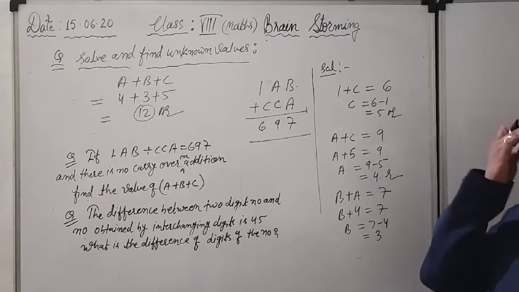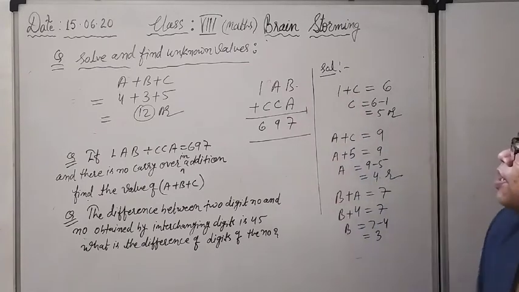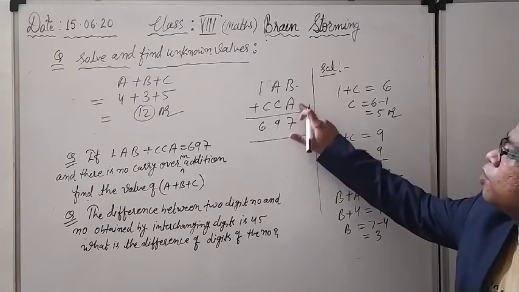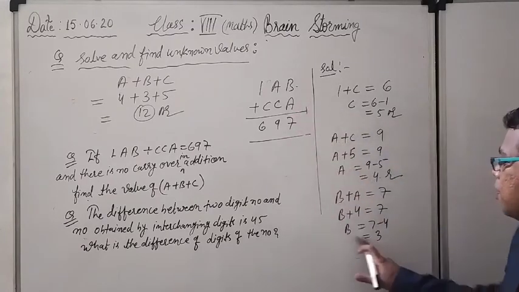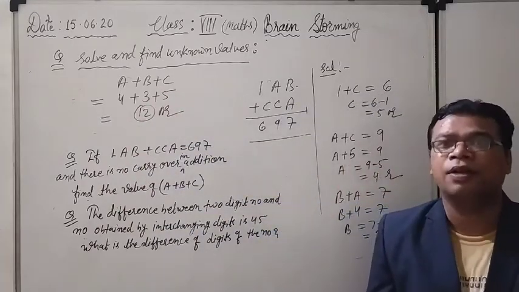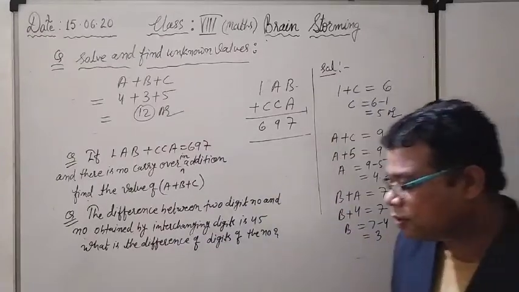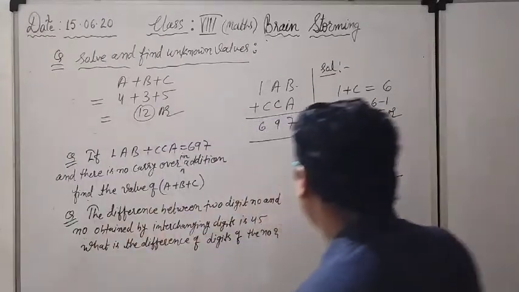Either you can solve in the form of an equation, or you can solve directly also. A plus B should be equal to 7 and A is 4. So 4 plus what will give me 7? 3. So B value is 3, and after that A plus B plus C, I have all the values. I have added all the things, and I am getting the solution 12. Right now see, only one question remains. So be fast, be quick.